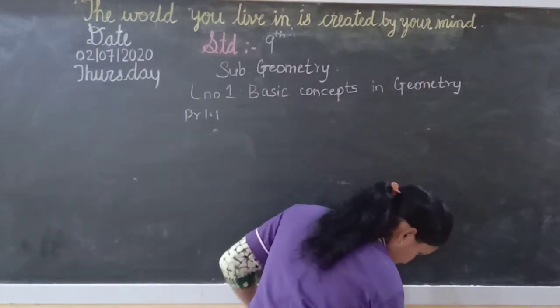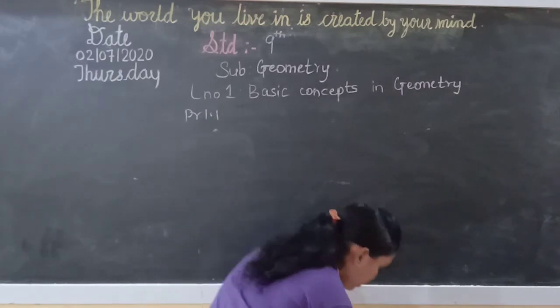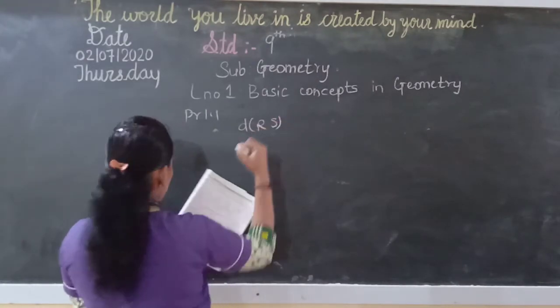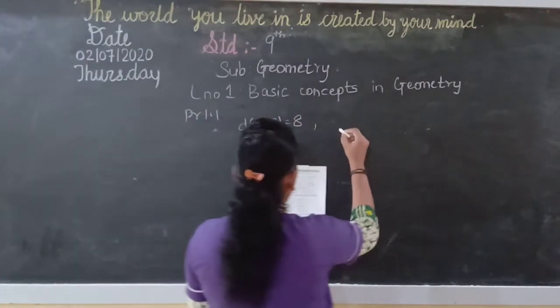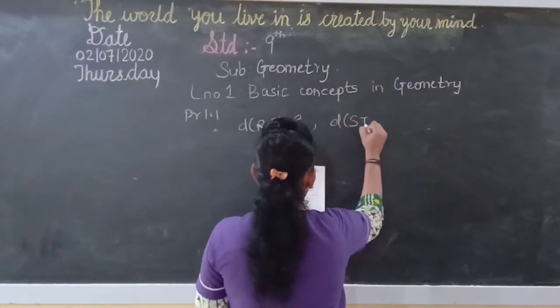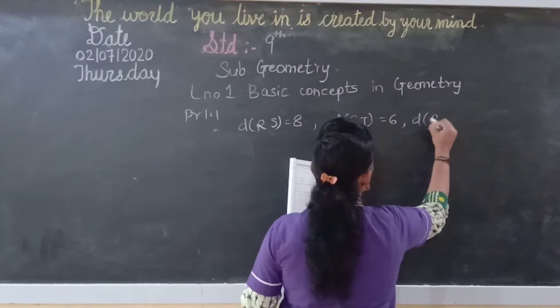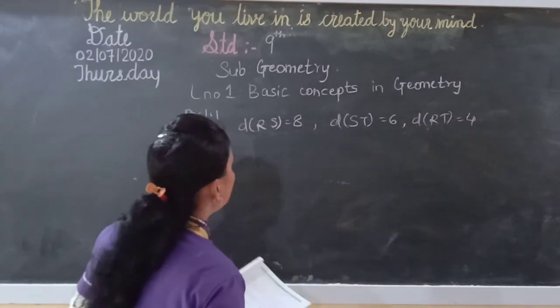Now, the next we will take is of distance. Distance RS is equal to 8, distance ST is equal to 6, distance RT is equal to 4.